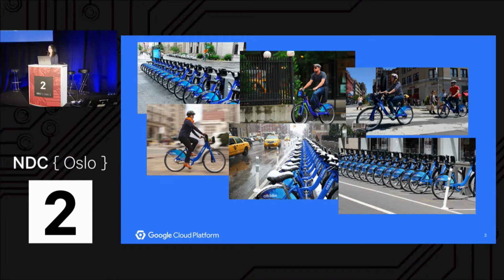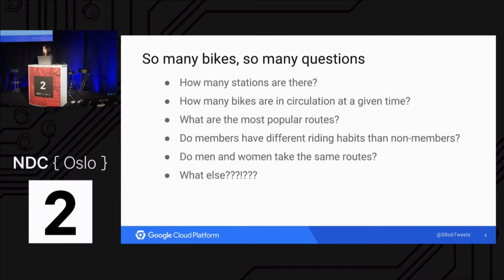And obviously, there were different factors that affected when more bikes were being used. For example, you can see this picture in the middle. Obviously, when it's snowing, not very many people are going to want to ride the bikes, so the dock is completely full. So as I started using city bikes, all these questions came to my mind.